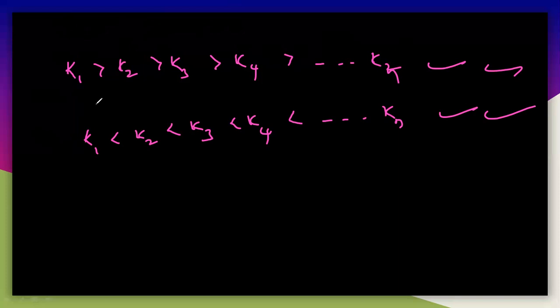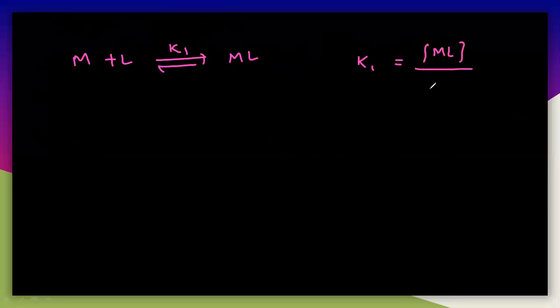So first step, K1, K2, K3, K4, like this. Does K1 have the higher value, or does K1 have a very low value and Kn a higher one? You can easily see that. First, K1 comes when M plus L gives the product ML. This is an equilibrium, so this is called K1, and K1 is equal to [ML] by [M][L]. So this is the K1.